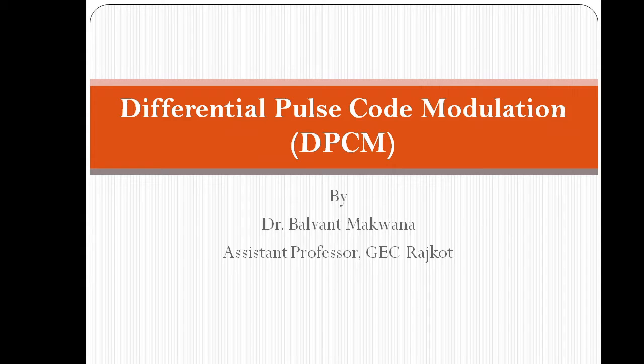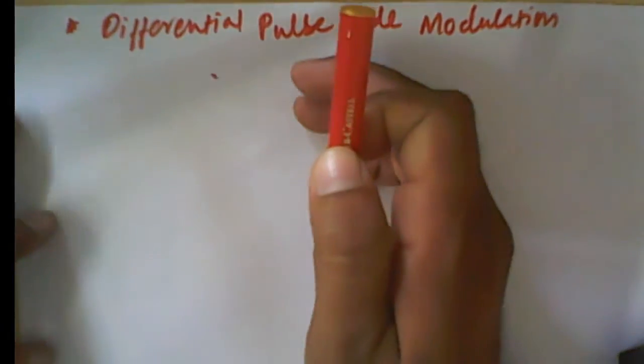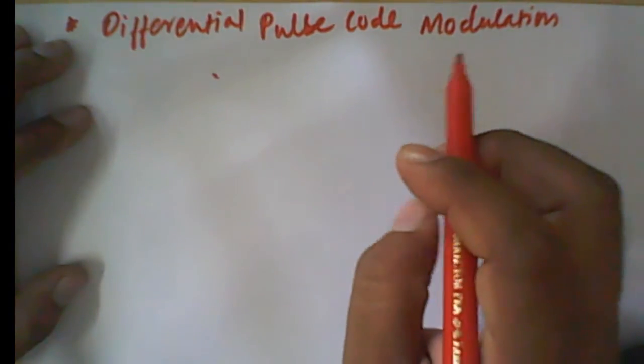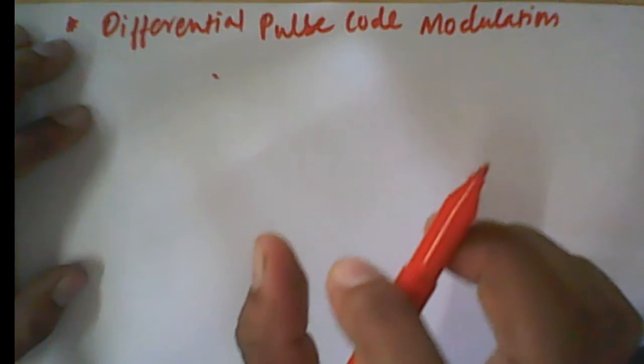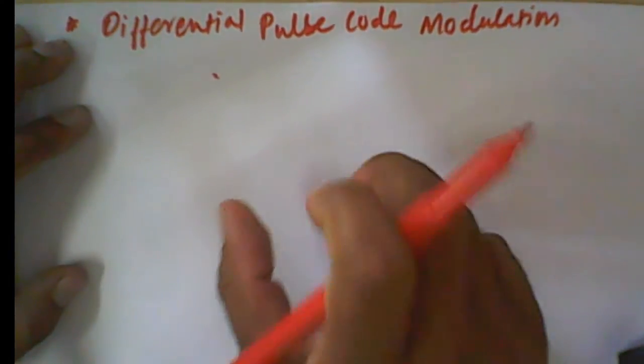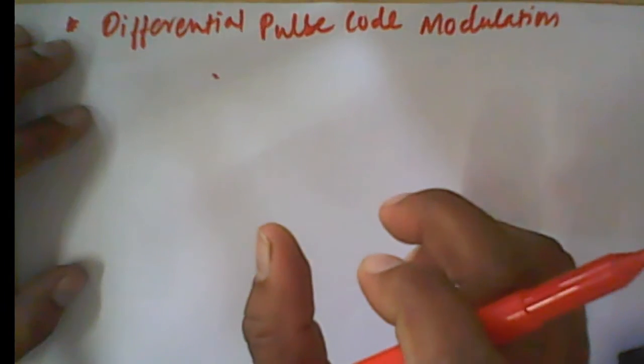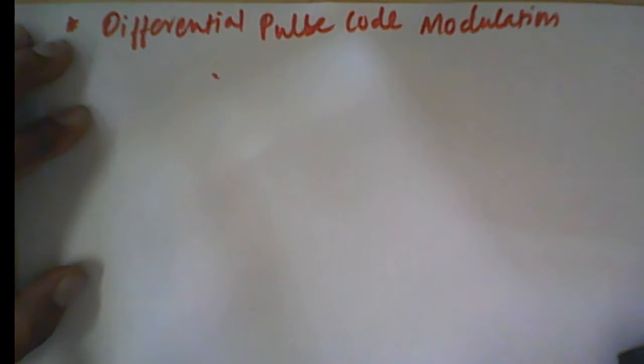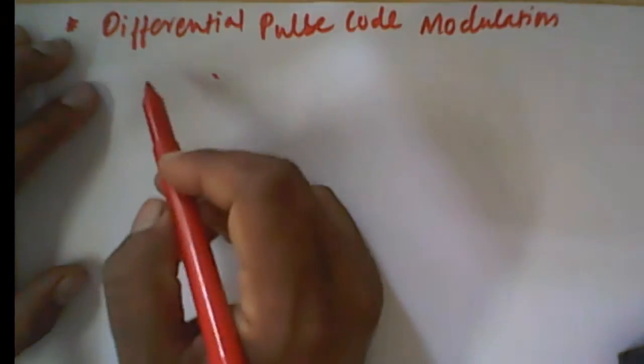Today's topic is differential pulse code modulation. In the earlier lecture, we have done the analysis of pulse code modulation, that is PCM. In that analysis, we have an analog signal and we are digitizing the signal using PCM. In PCM we first sample the signal, then quantize, rounding off its amplitude level, which is called quantization, and after quantization we have the encoder. The quantized sample values are now digitized by the encoder. So this is the brief of PCM, and we have done the analysis.